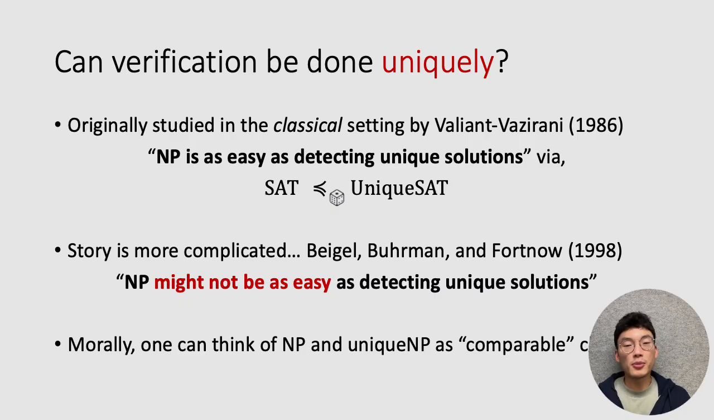However, most people view, at least classically, the work of Valiant and Vazirani as resolving this question, and more or less you should think of NP and unique NP as being comparable or like exchangeable classes.